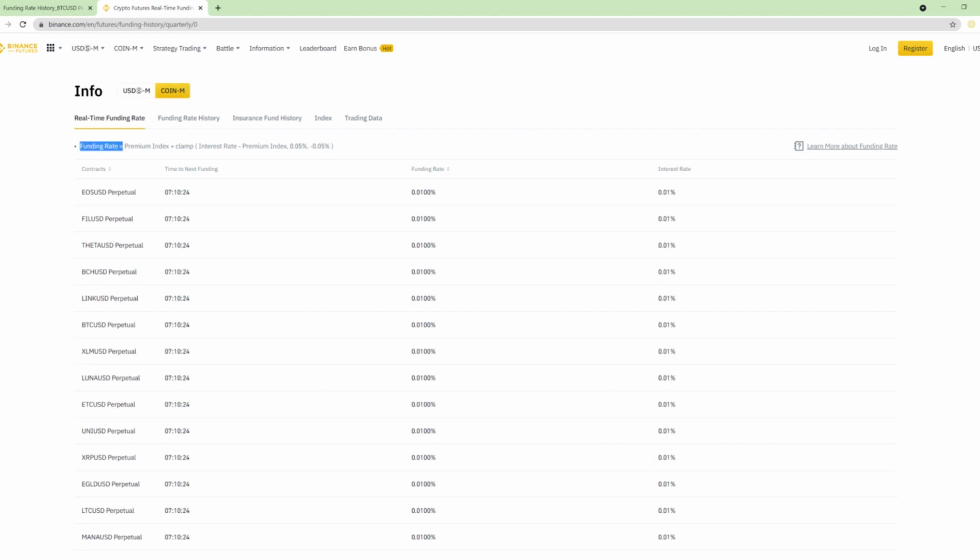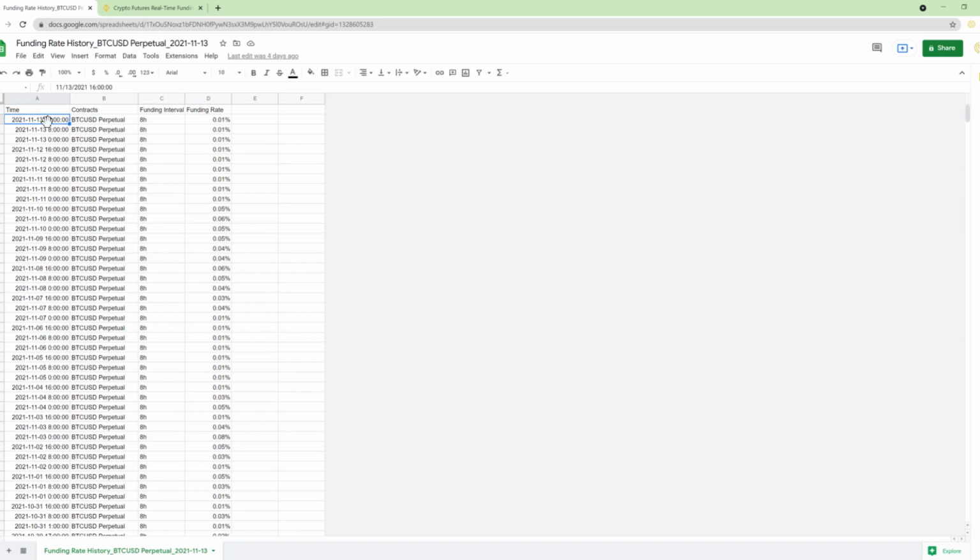Here's the calculation for funding rate. It's important to know that premium index mostly remains at 0.01%. So even when the market is neutral, funding will still stay positive by 0.01%, as it will most of the time. Going to Binance, I've extracted the funding rate for the past 11 months.